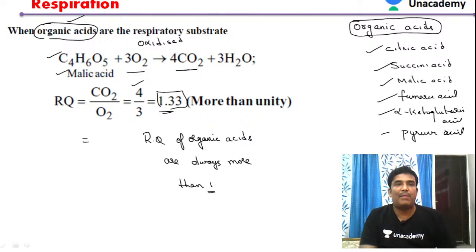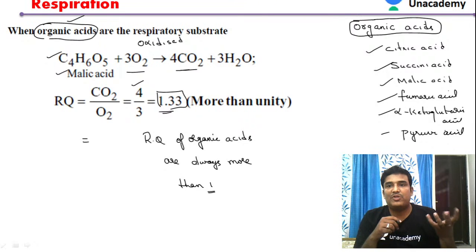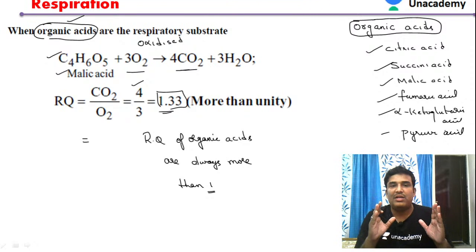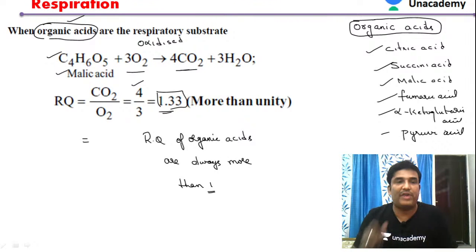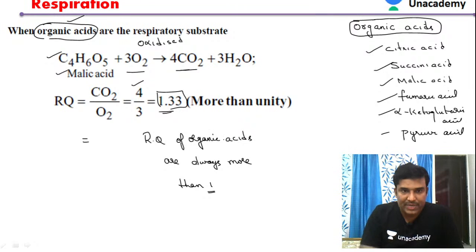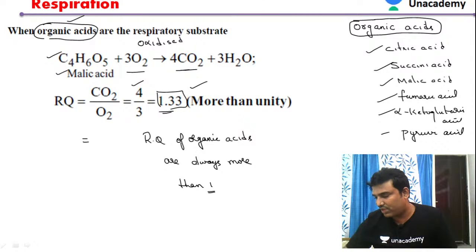These all are the best examples of organic acids. If in multiple choice questions they ask what is the respiratory quotient of a particular organic acid, like citric acid, succinic acid, malic acid, fumaric acid, or pyruvic acid, you have to immediately answer that it is something more than 1. It is never less than 1. That is the important point to remember here. It is 1.33 in this particular case of malic acid. So organic acids always have a respiratory quotient more than 1.